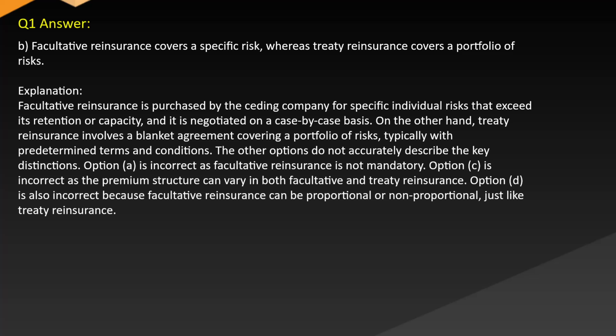Option A is incorrect, as facultative reinsurance is not mandatory. Option C is incorrect, as the premium structure can vary in both facultative and treaty reinsurance. Option D is also incorrect, because facultative reinsurance can be proportional or non-proportional, just like treaty reinsurance.